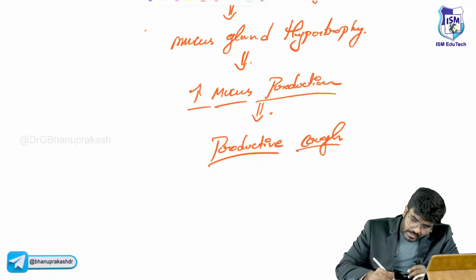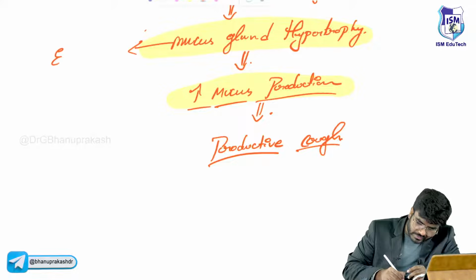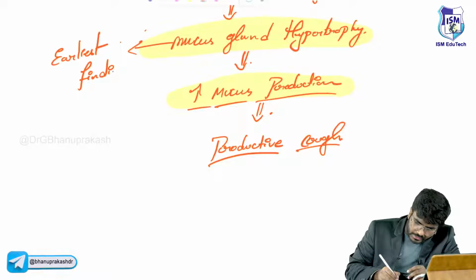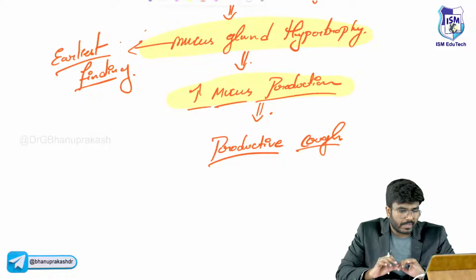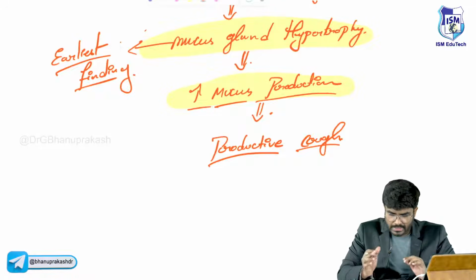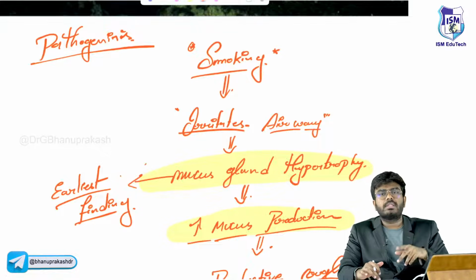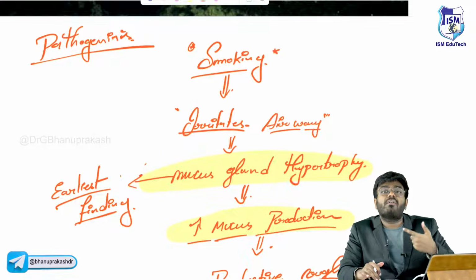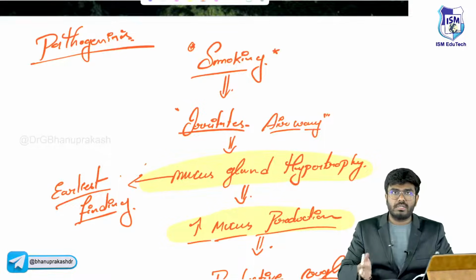Okay, so this mucus gland hypertrophy is the earliest finding. What is the earliest finding seen in chronic bronchitis? Mucus gland hypertrophy. And not only that, in these patients who continuously smoke, the goblet cells have undergone hypertrophy. They are producing more and more mucus to remove the smoke.